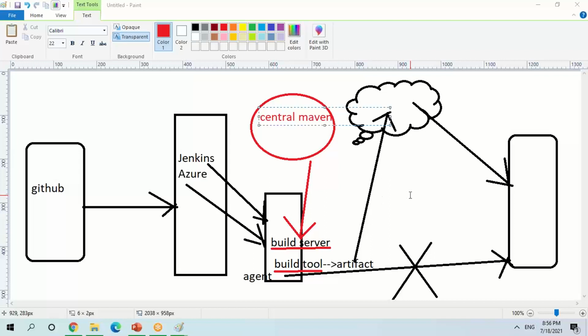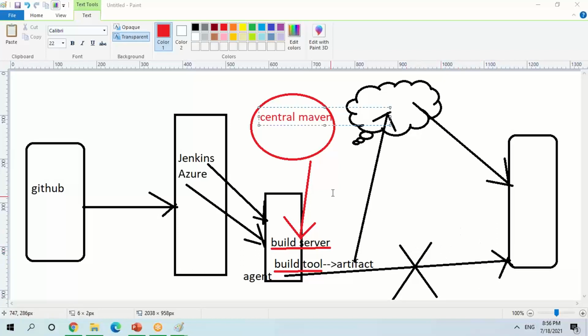I'm going to do. So the build server should be either an agent, which is on-premises. Whether you talk about a build server or build agent, there is no internet access. Then how are you going to do a build? You can just keep it in a repository management system, so it is in our own data. I mean, you can keep that in our own repository management system where we have access.